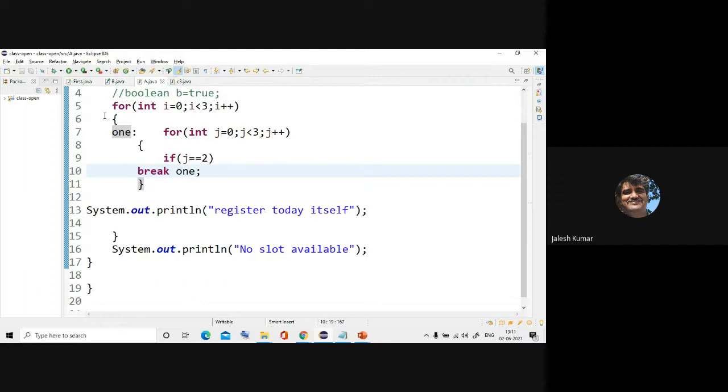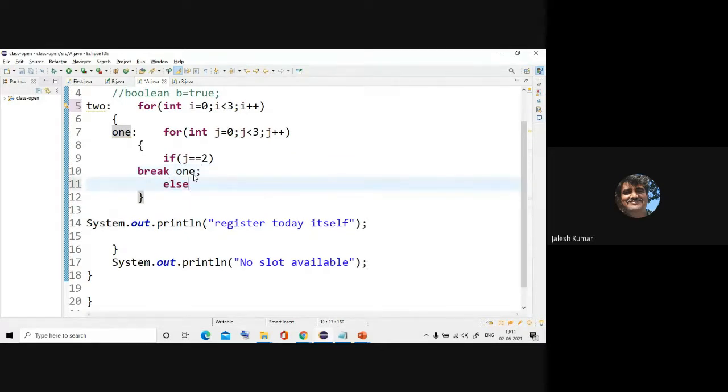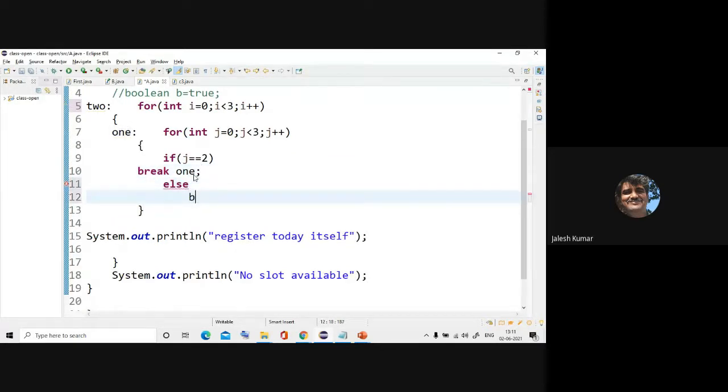Okay. What I'll do is I'll write 2 labels. You can write any number of labels according to the break statement for each loop. If j is equal to 2, I'll make it break 1 itself, else I'll make it break 2.